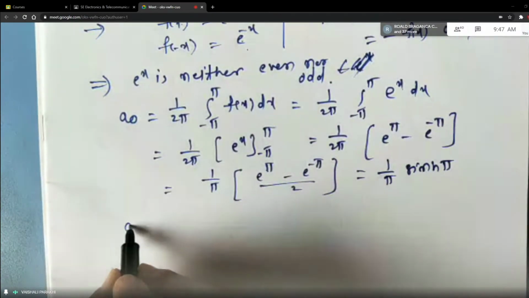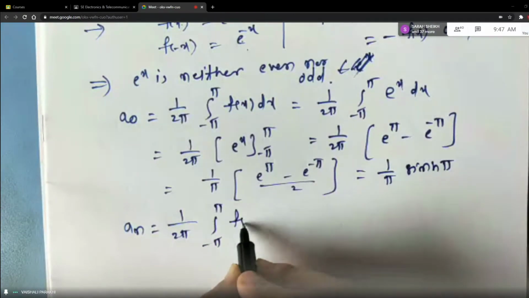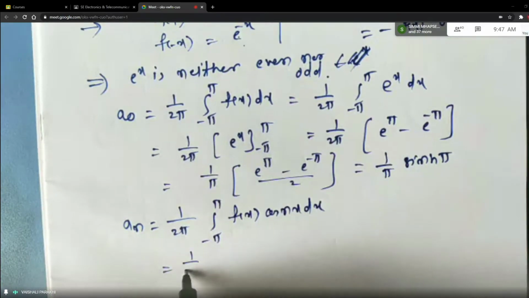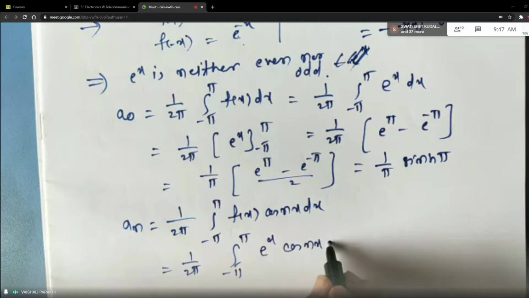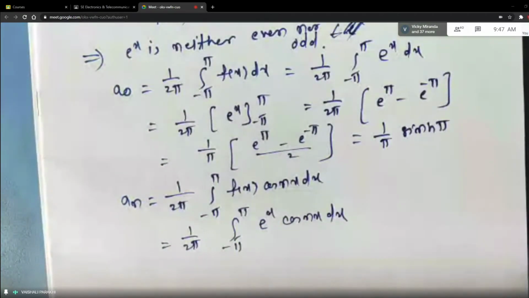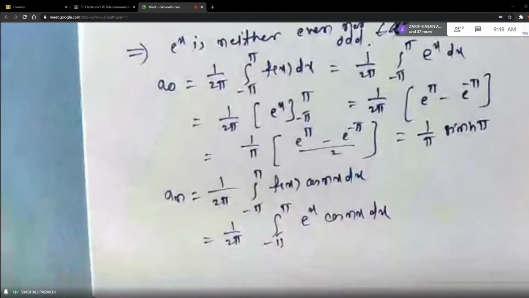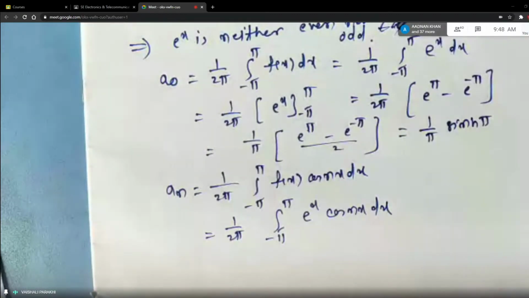Now let us find an, students. Formula first, 1 by pi integral from minus pi to plus pi f of x cos of nx dx, right? Now 1 by 2 pi integral from minus pi to plus pi. What is f of x? e raised to x cos of nx dx. Now see the set of formulas, students. I have given you the formula for e raised to x cos bx. In the beginning of this topic, I have given you a set of formulas. Formula number 7. All of you, please turn the pages and tell me what is formula number 7.